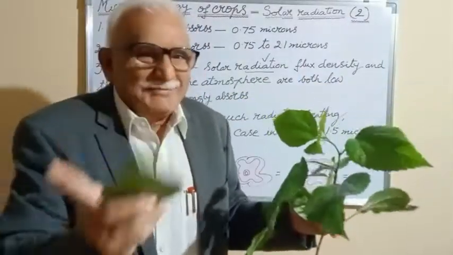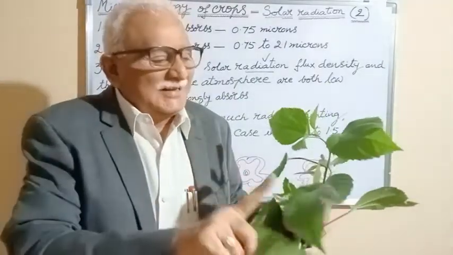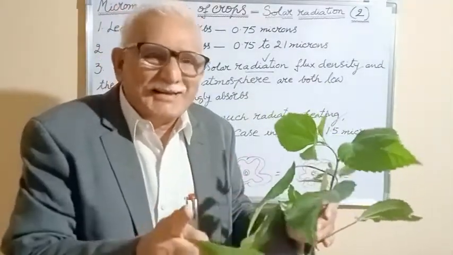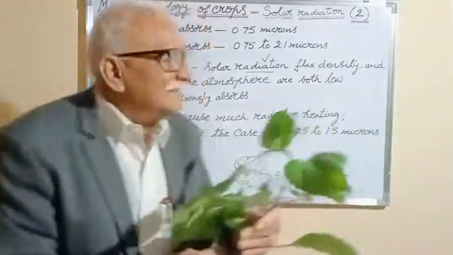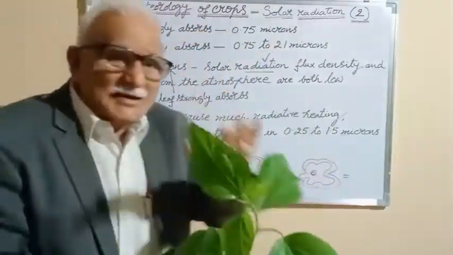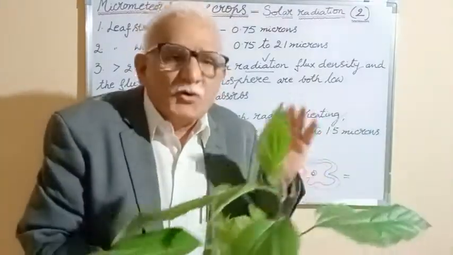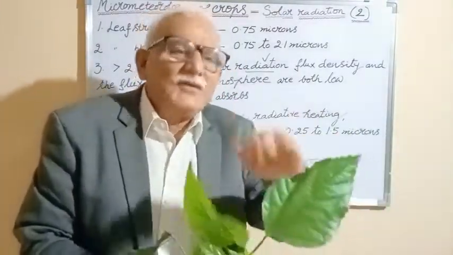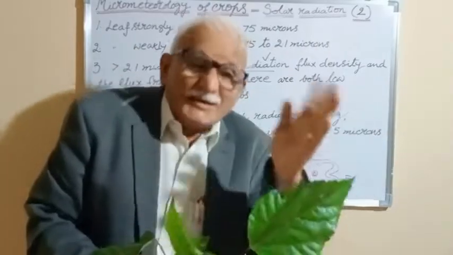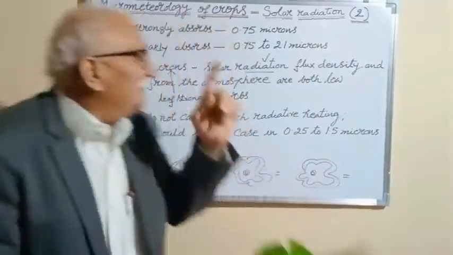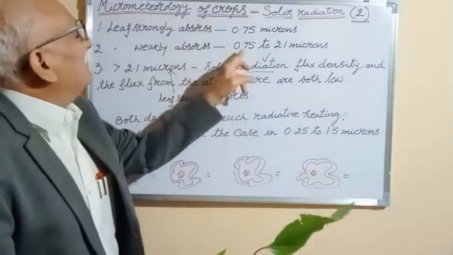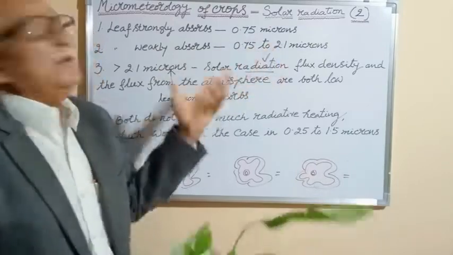In my earlier classes I told about heat dissipation by crop plants. Leaf dissipation of heat is by a few ways. Number one is weakly absorbing between 0.75 to 2.1 microns.